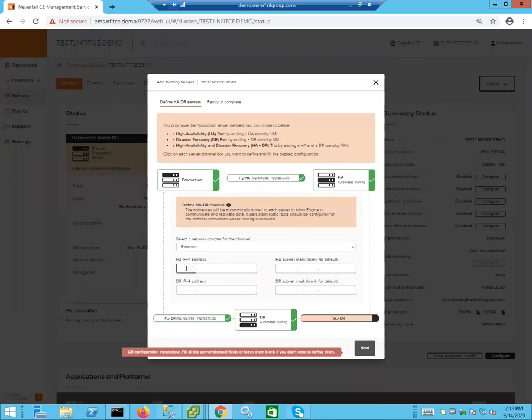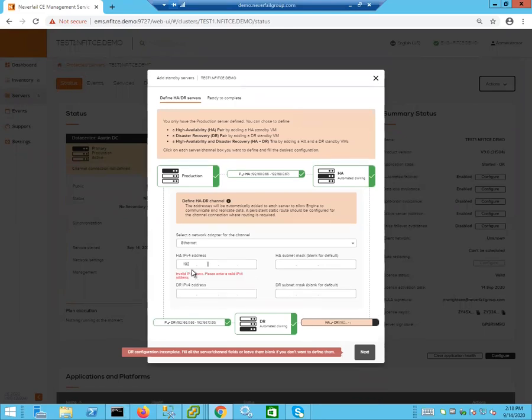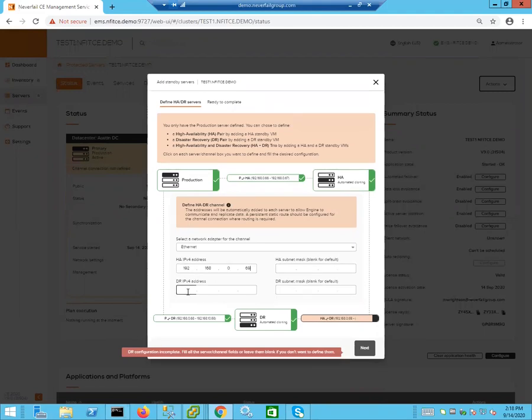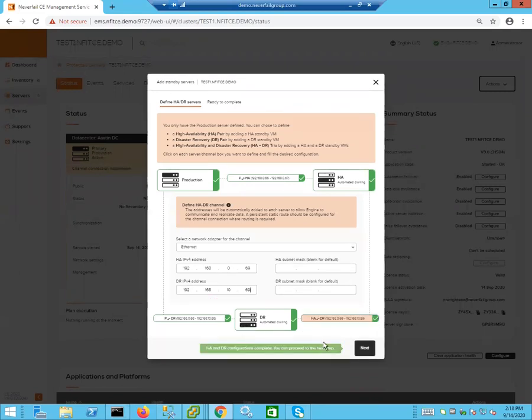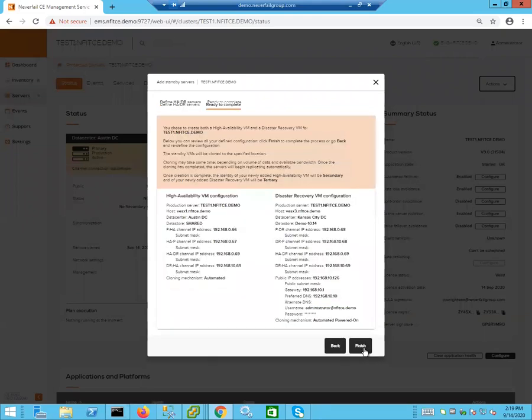So in this case, we will have 192.168.0.69, and the DR copy will be 192.168.10.69. And notice now everything has turned green. So all of the IP addresses are in place. The configuration has been completed. And now we can just click next.